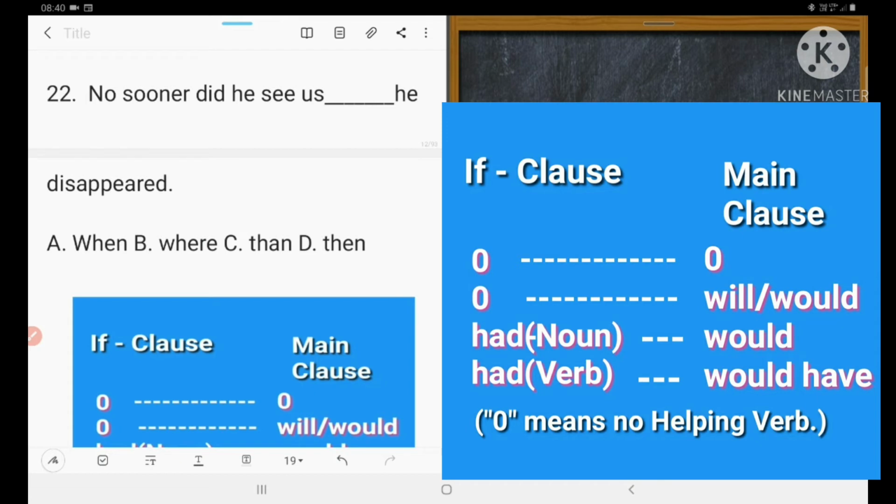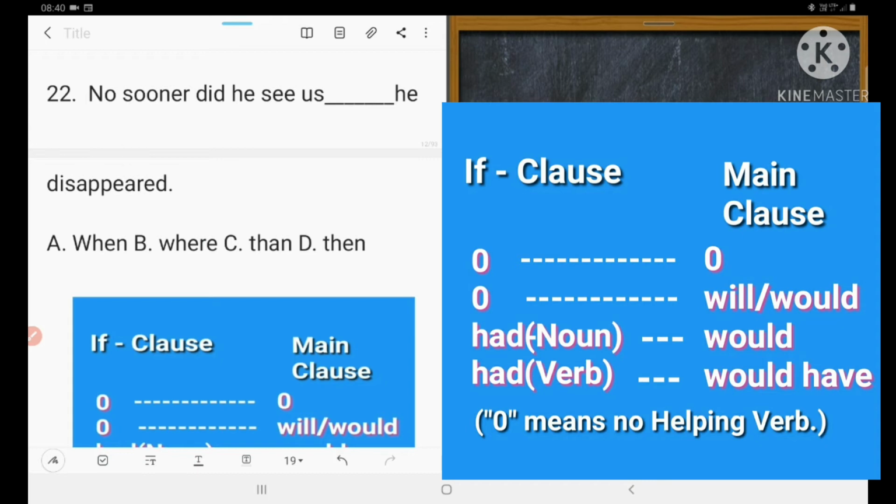No sooner did he see us, then he disappeared. Than, then. But correct answer is D. Then is not correct. No sooner did he see us than he disappeared.